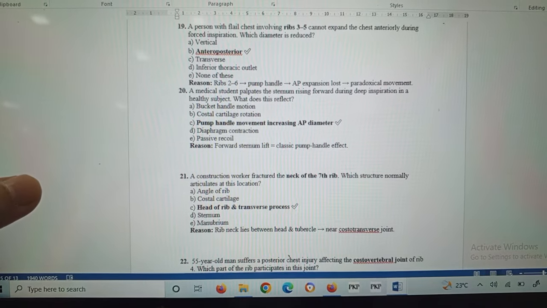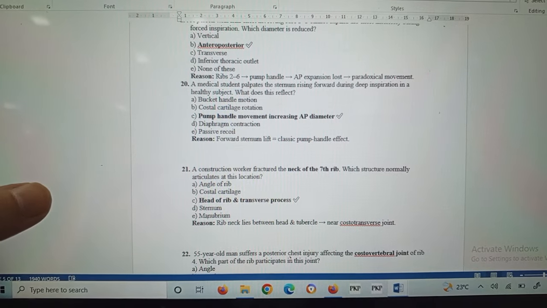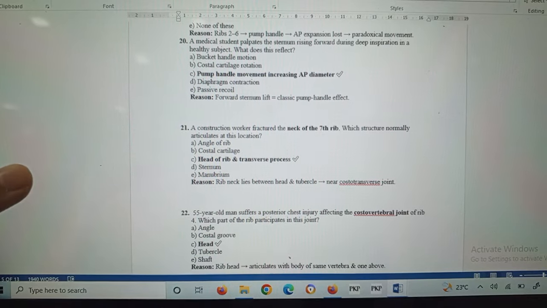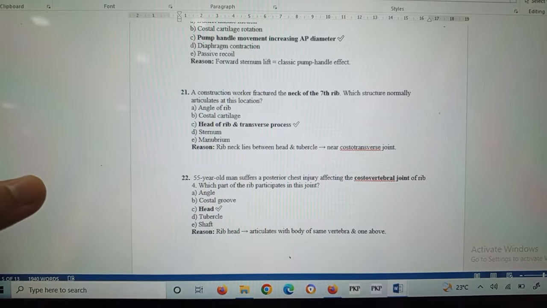A medical student palpates the sternum rising forward during deep inspiration in a healthy subject. What does this reflect? It reflects the pump handle movement, which increases the anterior posterior diameter. Forward sternum lift is a classic pump handle effect.